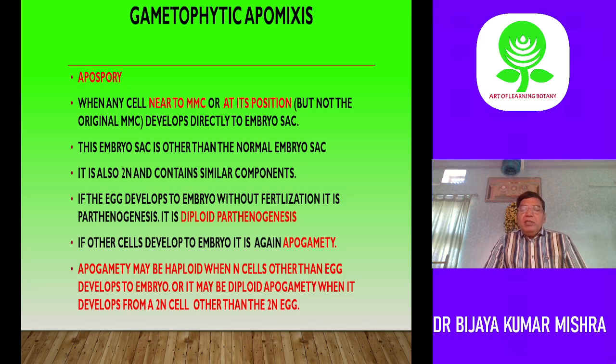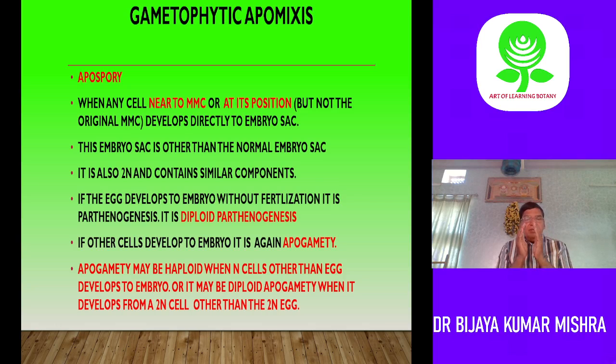Okay. So normally the embryo sac is haploid during the sexual process. In that case, sometimes the cells other than the egg cell develop into the embryo without fertilization. That is haploid apogamety. Okay. So don't confuse apospory with diplospory and gametophytic with sporophytic apomixis.